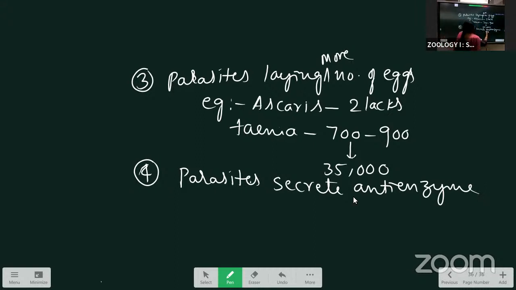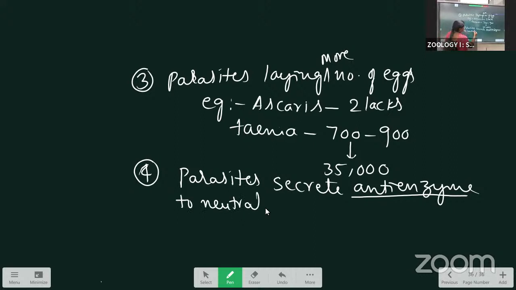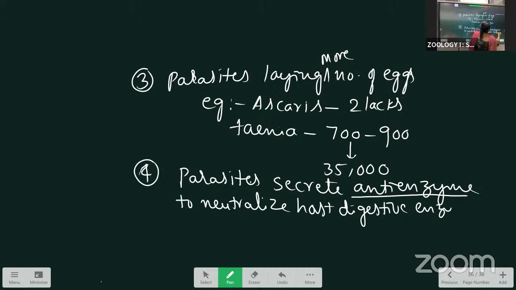Parasites secrete anti-enzymes to neutralize the host digestive enzymes. Example, here also, is Taenia solium.